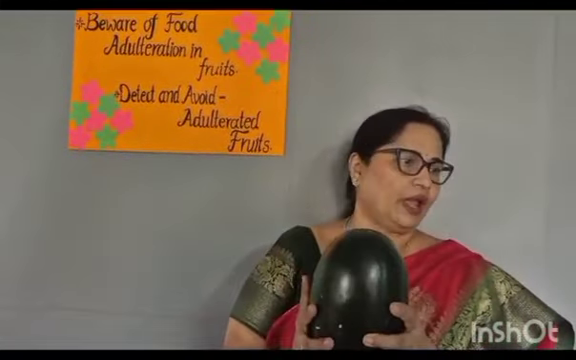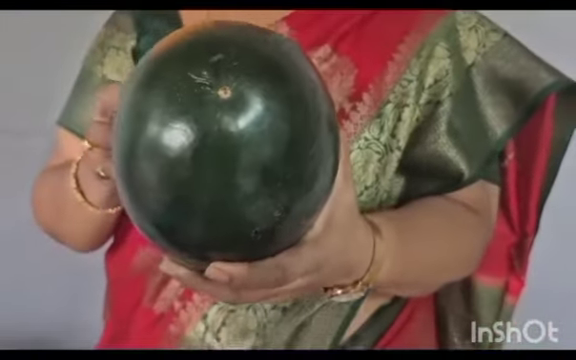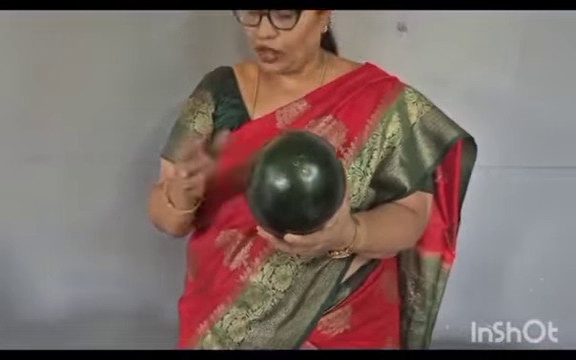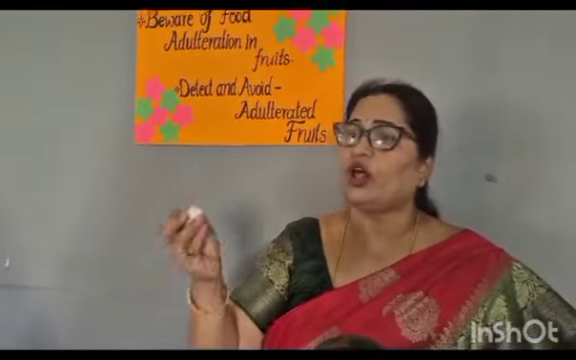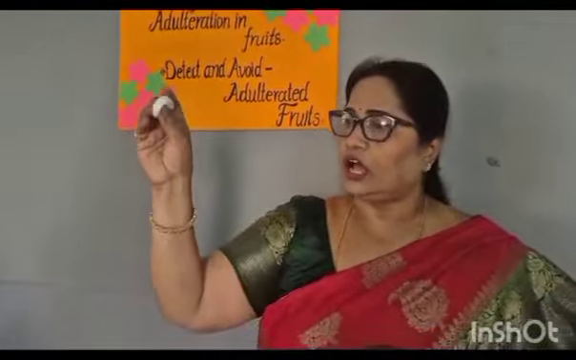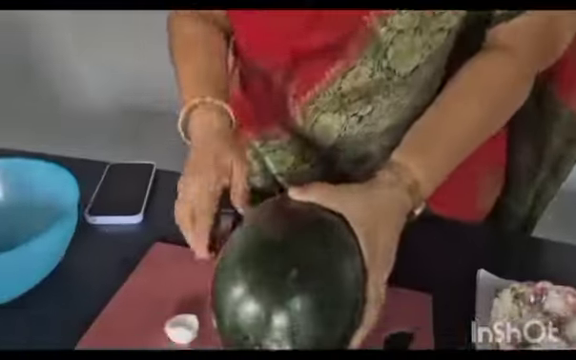I've got a watermelon in my hand. Now we are going to check whether this fruit is a natural one or it has been injected with any color. Understood? If it is a natural one, the cotton will not become red in color. If it is an artificial one or if it has been injected with chemicals, then the cotton will become red in color. So shall we test? Yes. So let's go.